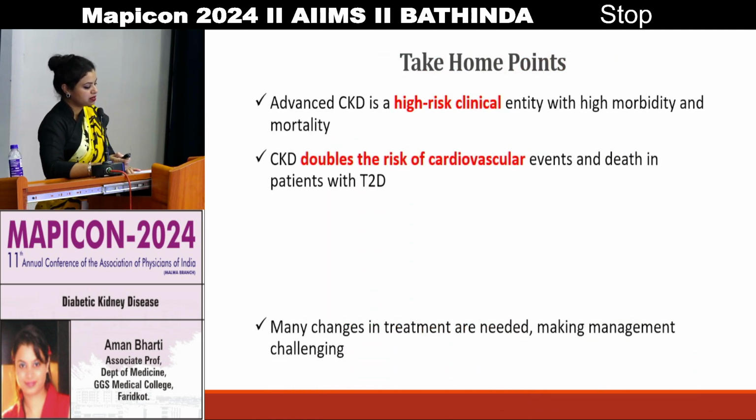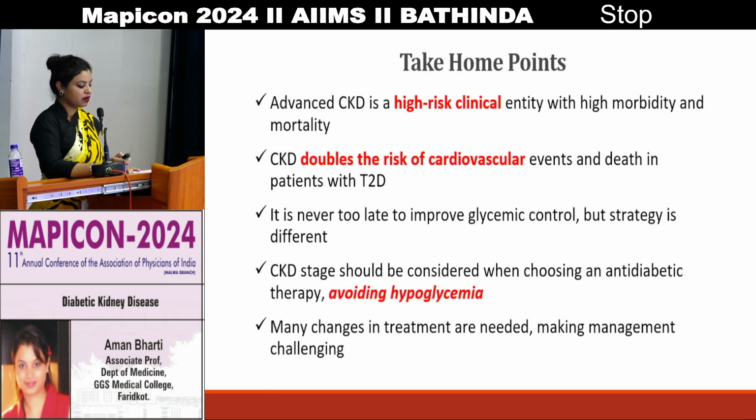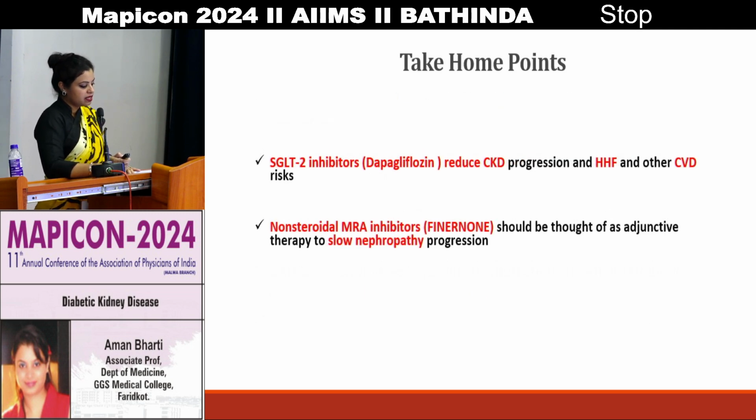So the take-home points are: advanced CKD is a high risk clinical entity with high morbidity and mortality. CKD doubles the risk of cardiovascular events and death in patients with type 2 diabetes. It's never too late to improve glycemic control, but the strategy is different. CKD should be considered when choosing an anti-diabetic drug, avoiding hypoglycemia, and many changes in treatment are needed, making management challenging. The SGLT2 inhibitor dapagliflozin reduces CKD progression in heart failure patients and other cardiovascular disease risks.